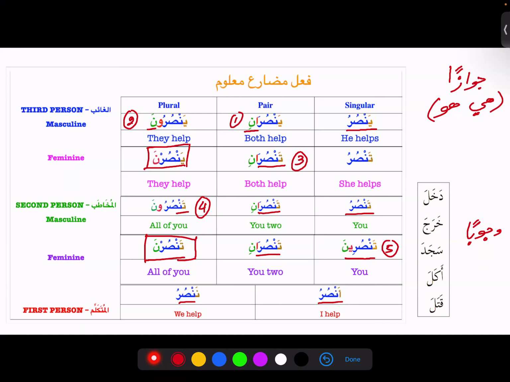So how does their marfu' form look? Because they have a noon, and the presence of the noon tells us that they are marfu'. Sometimes we will see that they do not have the noon.